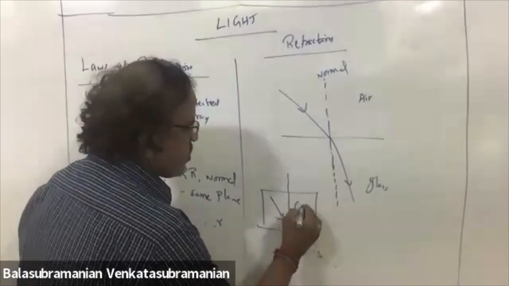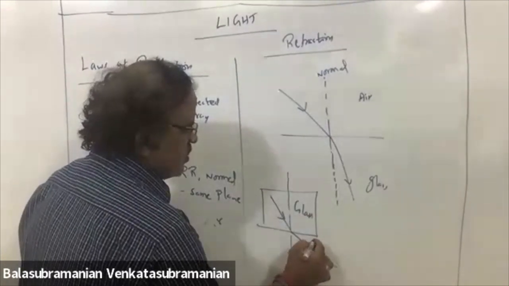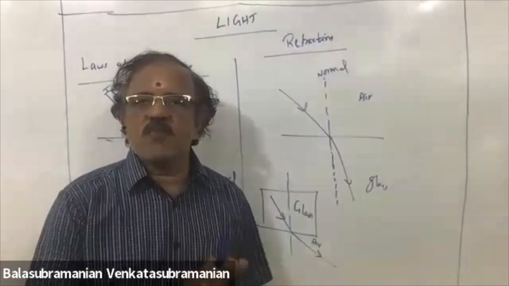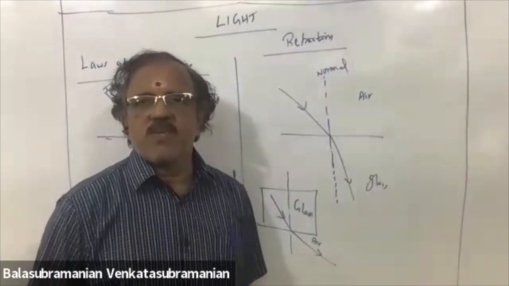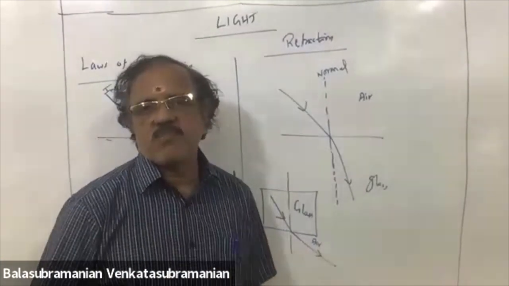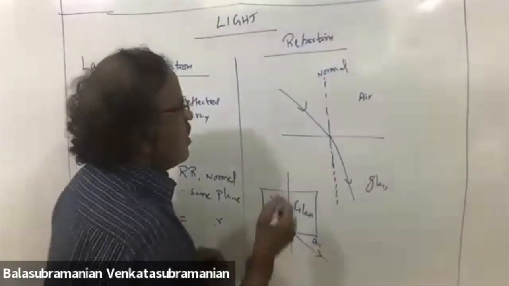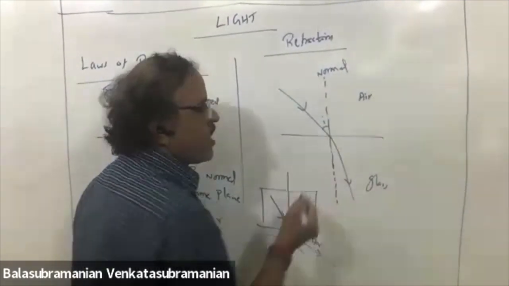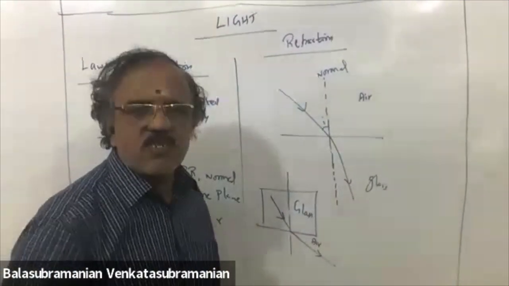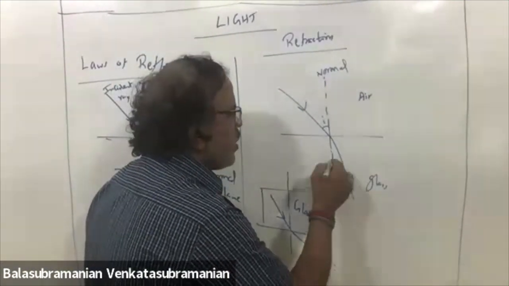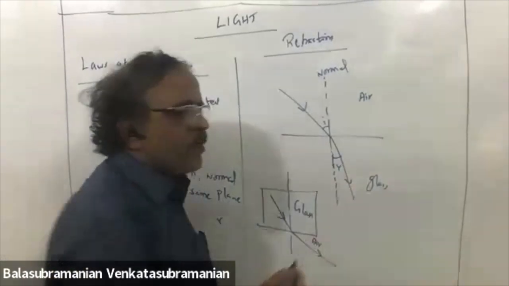Denser to rarer medium means it bends away from the normal. Rarer to denser means it bends towards the normal. As usual, angle between incident ray and normal is the angle of incidence. Angle between refracted ray and normal is the angle of refraction.